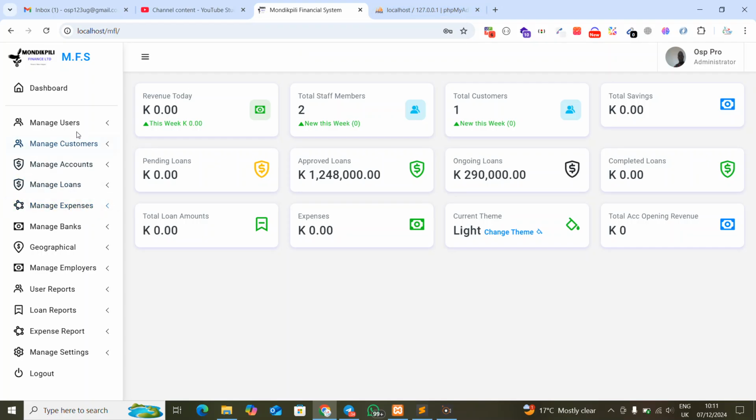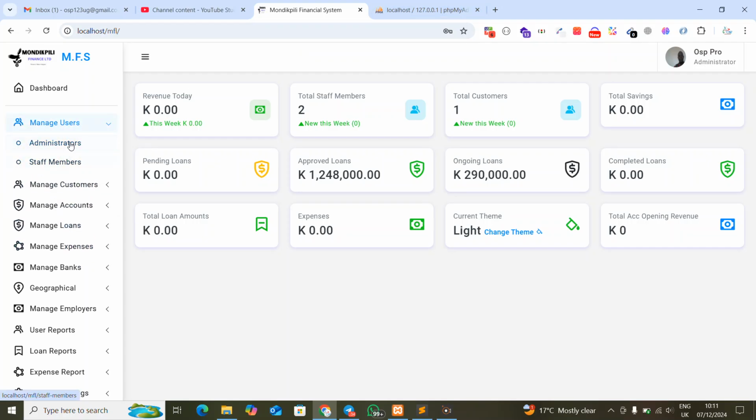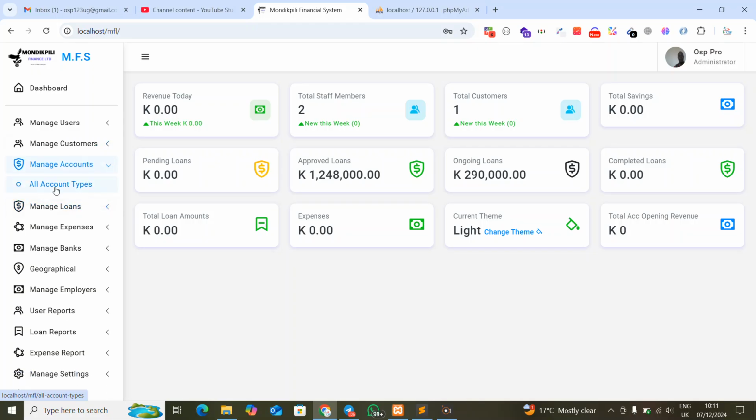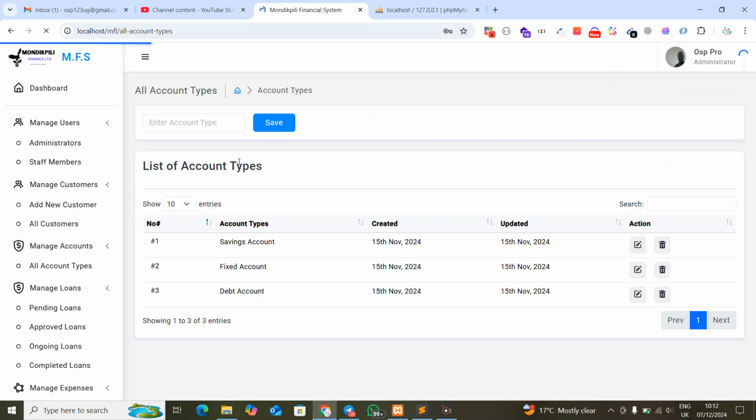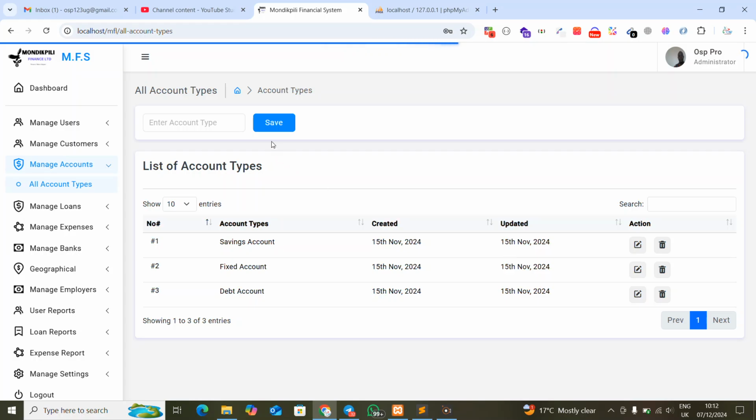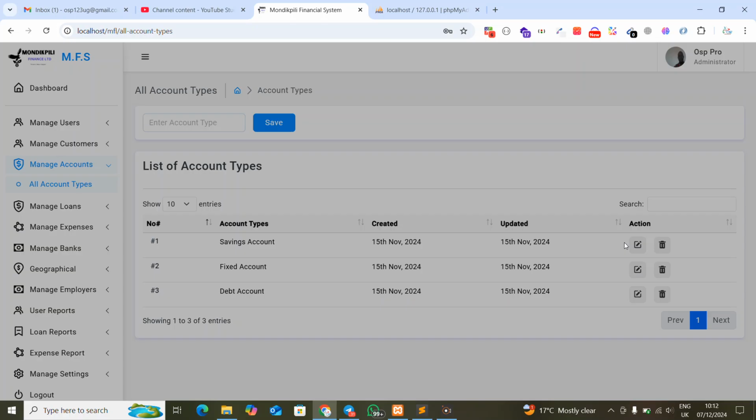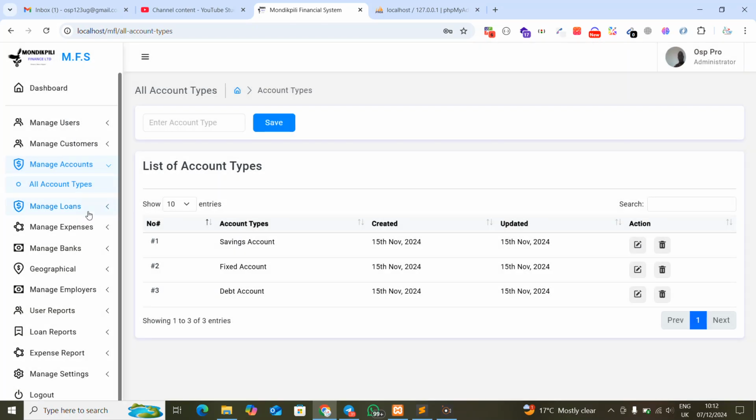Now here, on the other side, we have got different things to take care of. We have the part for the users, as you can see, users in the system. We have the administrators and staff. We have the part for the customers that we have in here. We have the part for all account types, like different types of accounts, and you can add more in case you want to add more. You can even update a given particular account, and so on.